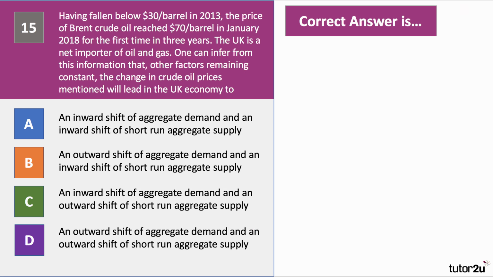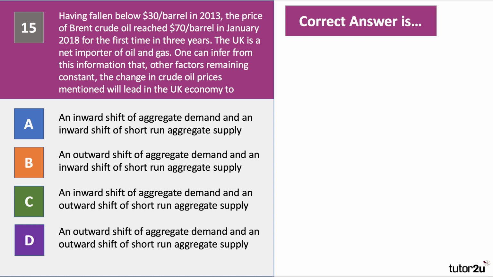Here we go. It's question 15, the last question in this test, the last question in our 20 Edge series. Having fallen below $30 per barrel in 2013, the price of oil, Brent crude oil, reached $70 per barrel in January 2018 for the first time in 3 years. The UK is a net importer of oil and gas. One can infer from this information that, other things remaining the same, the change in crude oil prices mentioned will lead in the UK economy to what happening?